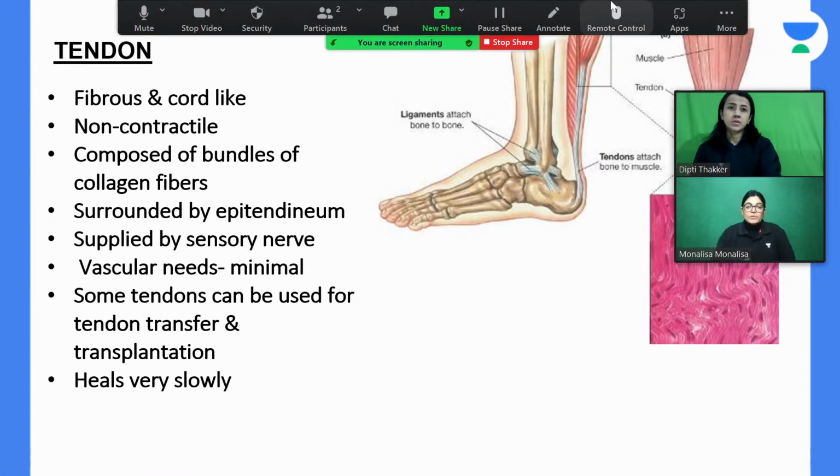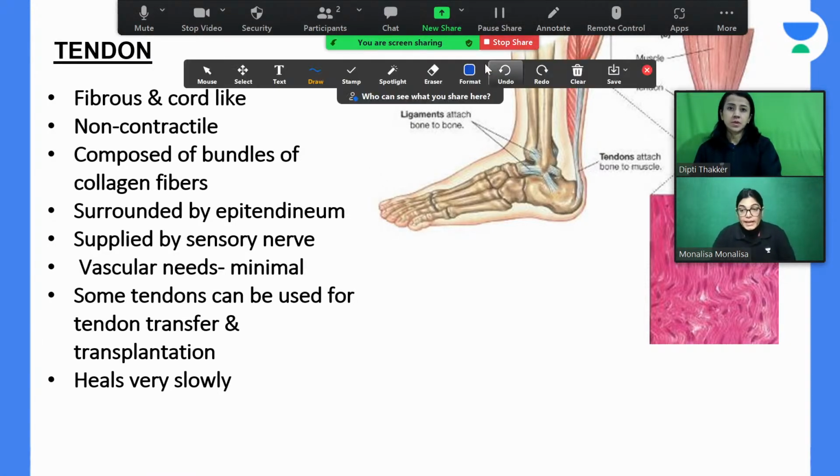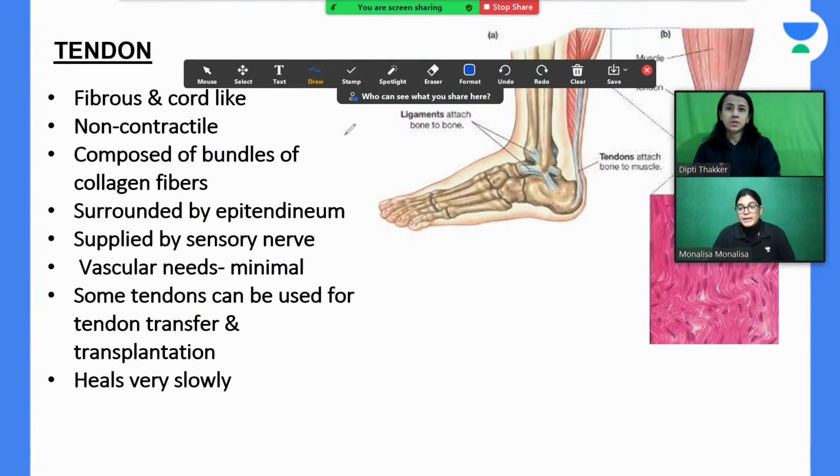Now, as I told you, the muscle has a belly and also a tapering end like a mouse tail, which is called the tendon. So if you compare the fleshy part of the muscle with that of the tendinous intersection.